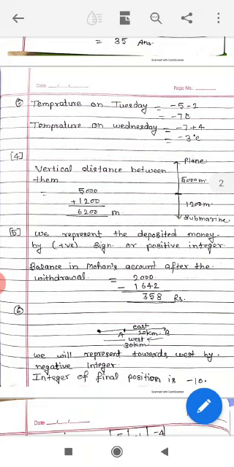Another question. Rita goes 20 km towards the east from point A to point B. From B, she moves 30 km towards the west along the same road.